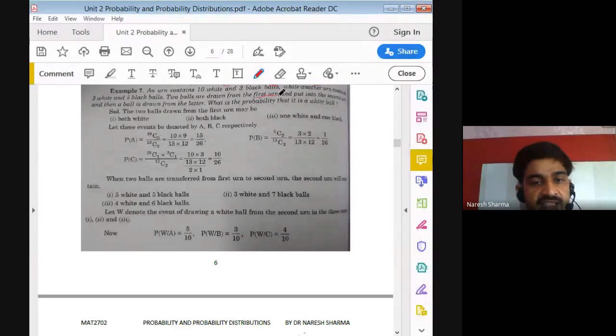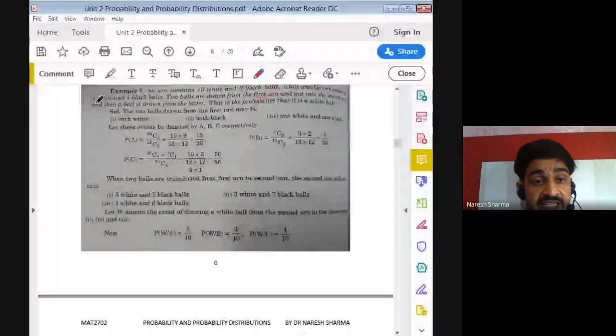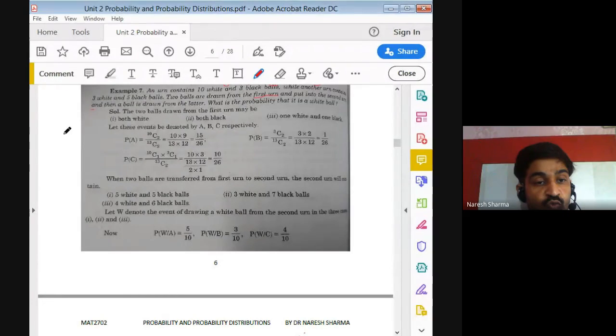After that it says to put them into the second. So if you put them into the second, the second has 3 white and 5 black; after adding these two, total balls become 10. But if we take 2 balls from the first bag and both are white, then the second bag now contains 5 white and 5 black, right?